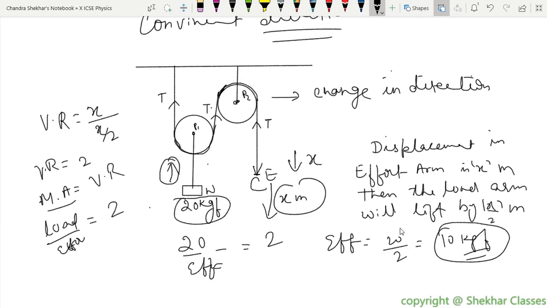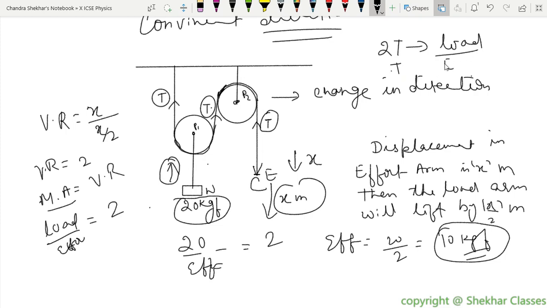And this is another way of doing it. We can also find it in this manner. What is the tension here? T. What is the tension here? T. And what is the tension here? T. So is it not T plus T, 2T? And that is holding the weight. So 2T is holding the load, right? And the tension because of the effort is how much? T only.